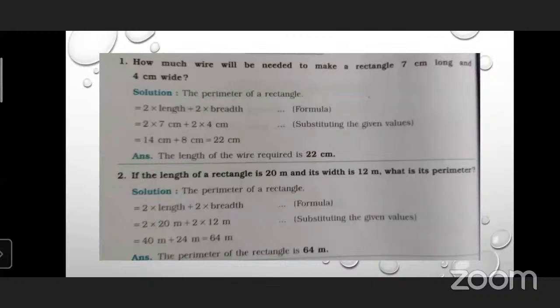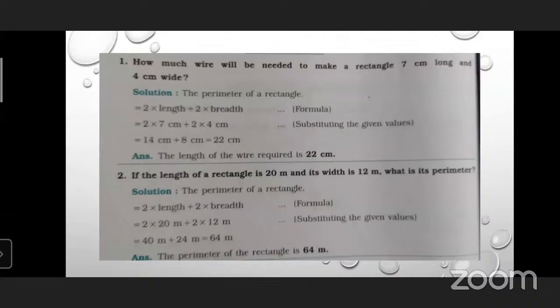Whenever you calculate this example, you will get the answer. 2 sevens are 14 centimeter, 2 fours are 8 centimeter. So when you add both these numbers, 14 centimeter plus 8 centimeter is equal to 22 centimeter. Yes. So the answer, as in the question, the length